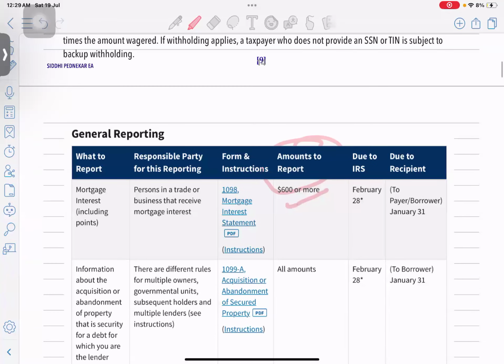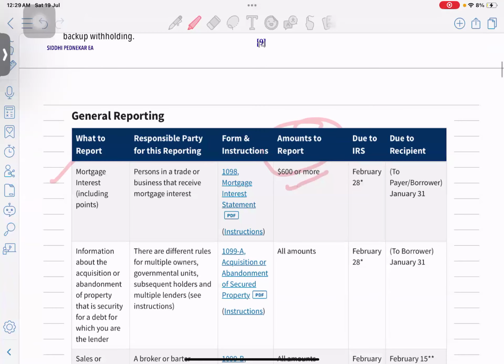Just a minute, guys. Yeah, sorry. For mortgage interest, the bank is going to receive it. So if it's more than $600 during the year, they are going to issue a 1098 to the payer. Those who are going to pay, the institution is going to issue them the form.